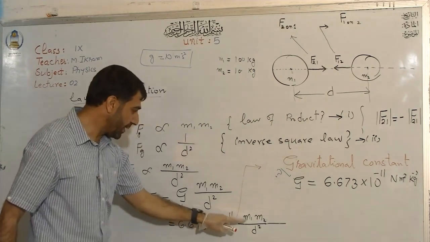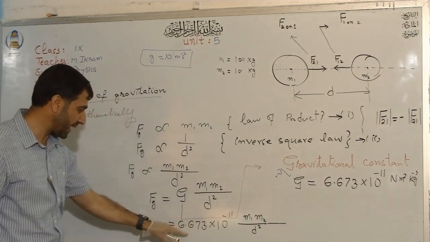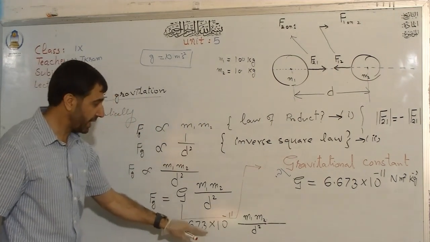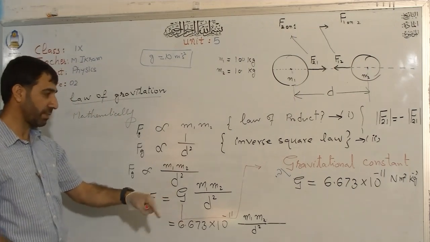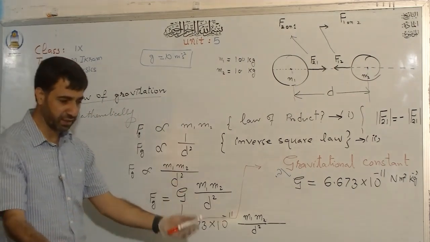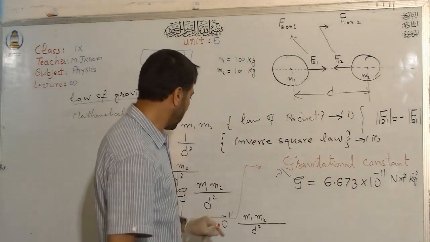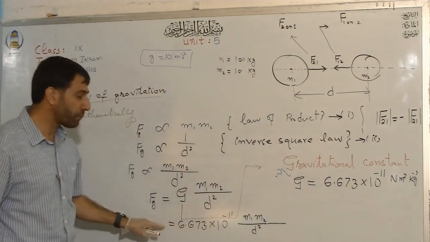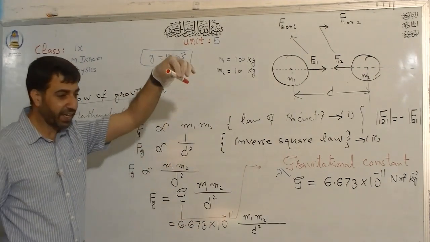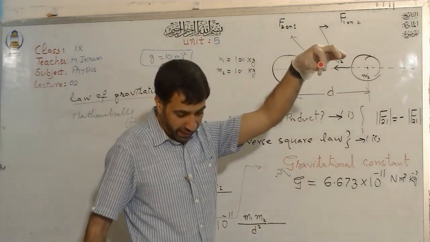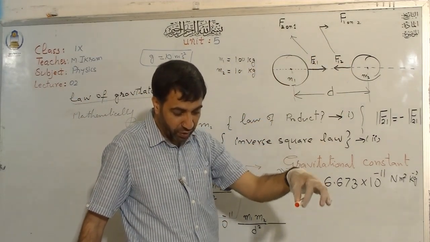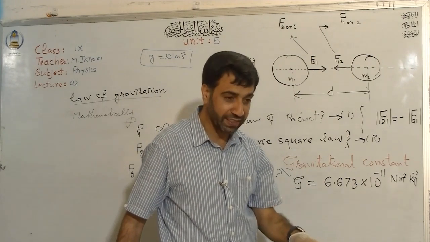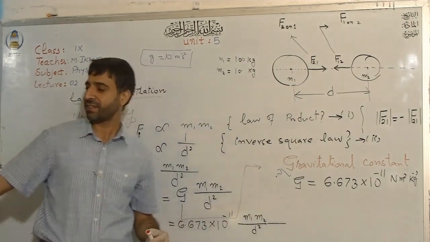But the huge mass compensates for that small value, right? The mass of the Earth, which you know, is about 6 into 10 to the power 24 kg. So they make this force much bigger, and it causes acceleration in this marker. And you see that the marker is moving towards the Earth.